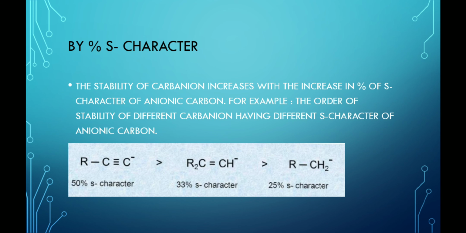As the S character increases, the stability of the carbanion increases because the probability of finding the electron in the s orbital increases, since bonding electrons are nearer to the nucleus, which gives more electronegativity of the carbon. Therefore, the electronegativity of the carbon becomes more.